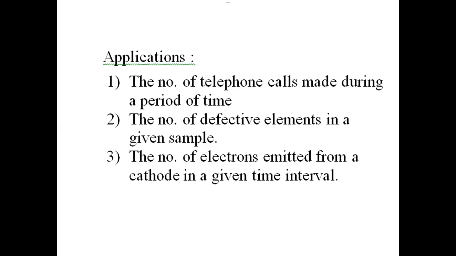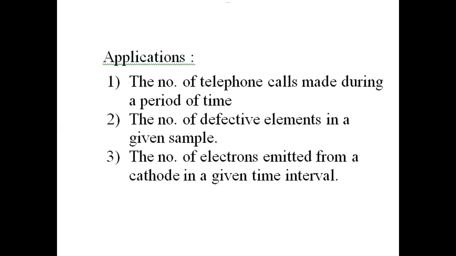See here, the first application is the number of telephone calls made during a period of time. Suppose you are considering some period; in that period how many calls are attempted. That will be the first application. The number of defective elements in a given sample. Suppose you have some sample points; in that sample, how many elements are defective and how many are good. In this case also we are using Poisson's density and distribution function.